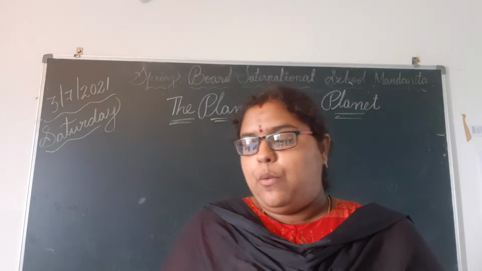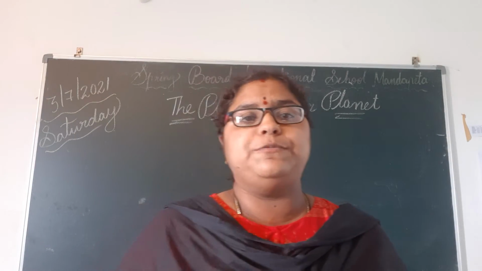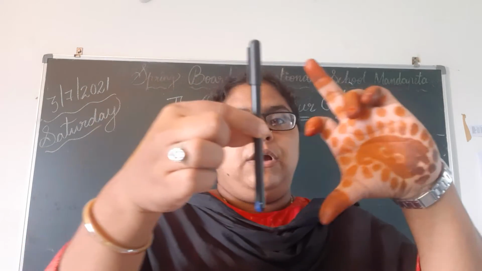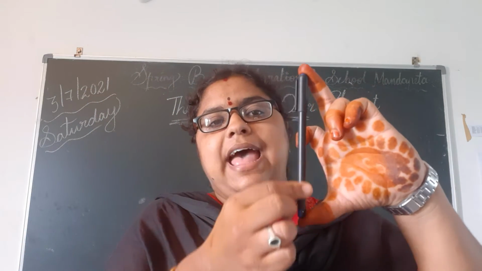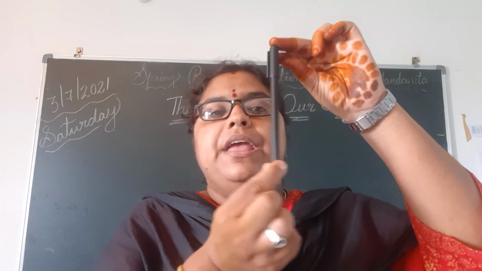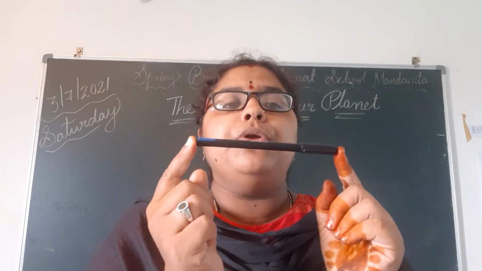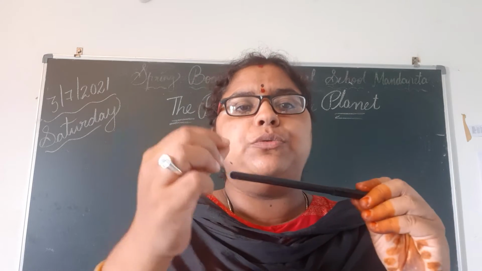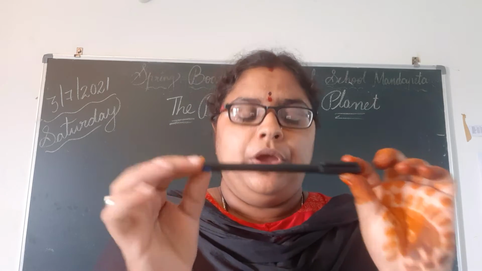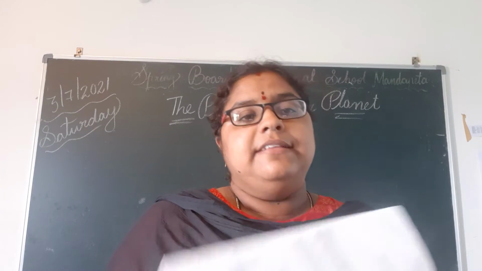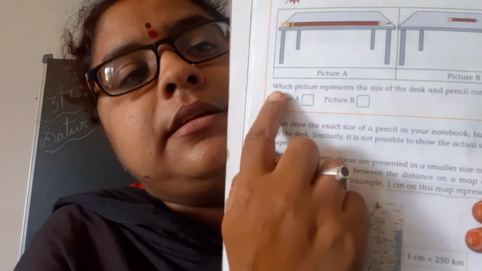Okay, see. What is the actual size of this pen? Only this is the actual size of the pen. If we draw this on a book, you can draw it as much as you want. Okay, see the question here.